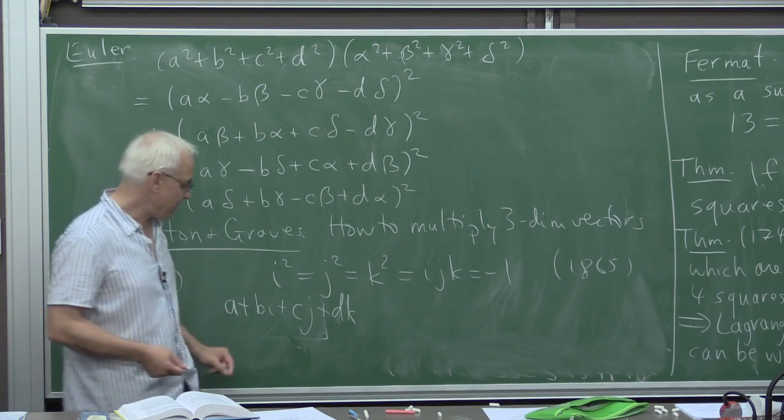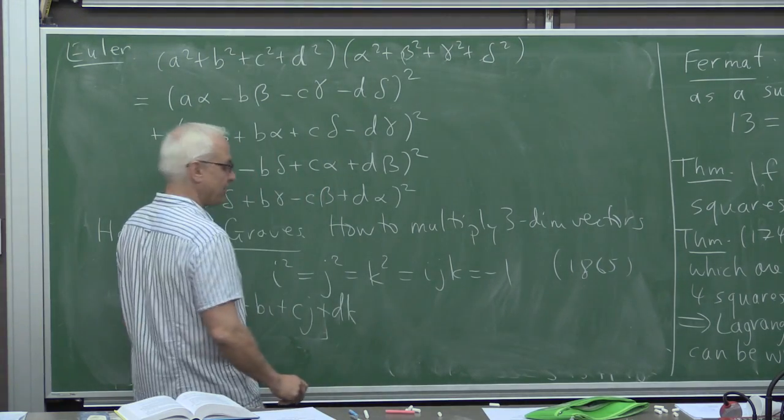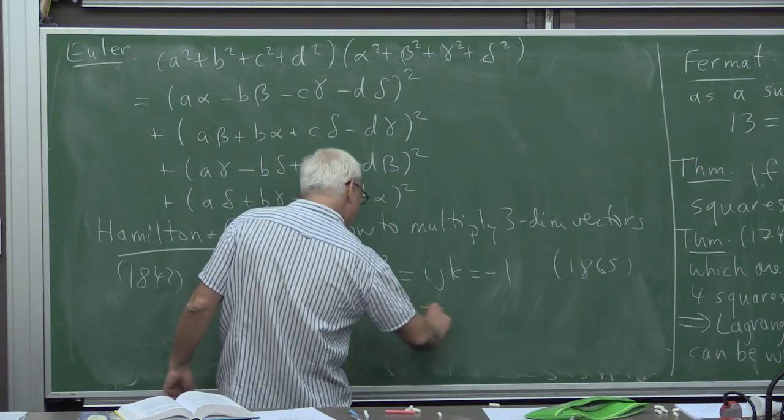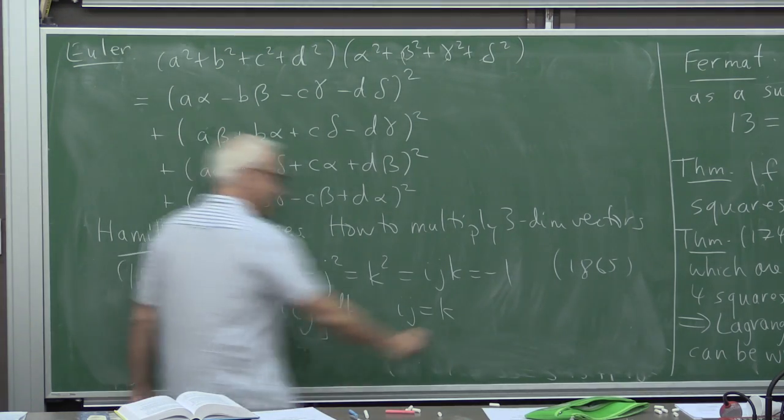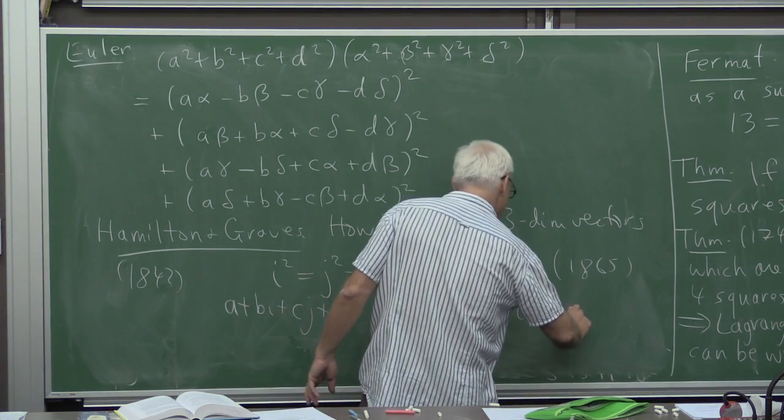But in addition, there's some other relations, and maybe I'll expand on Hamilton here and explain that i times j is k, and j times k is i, and k times i is j.